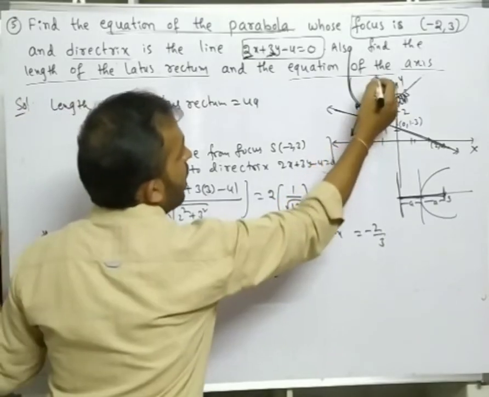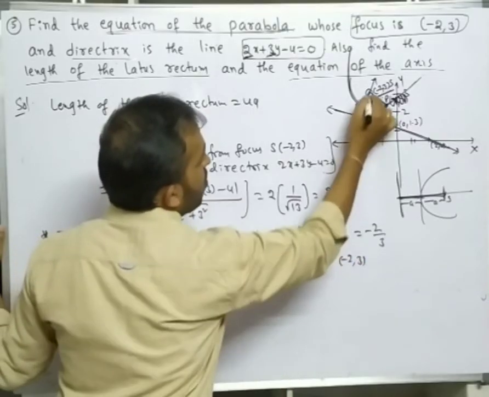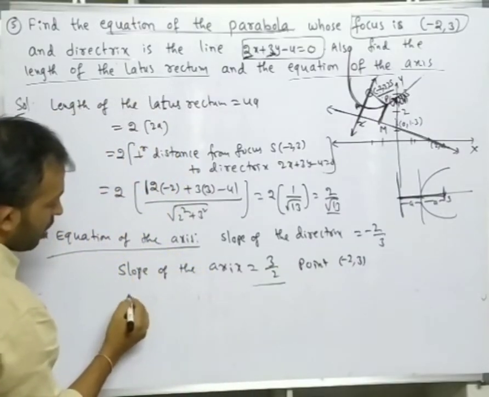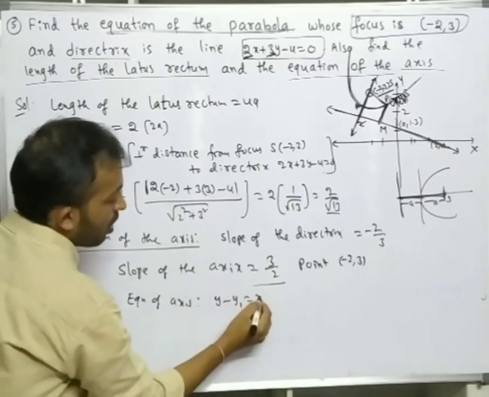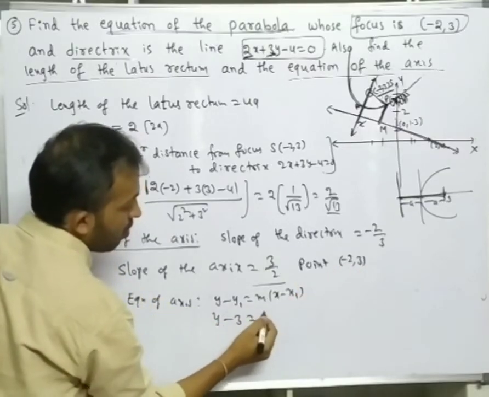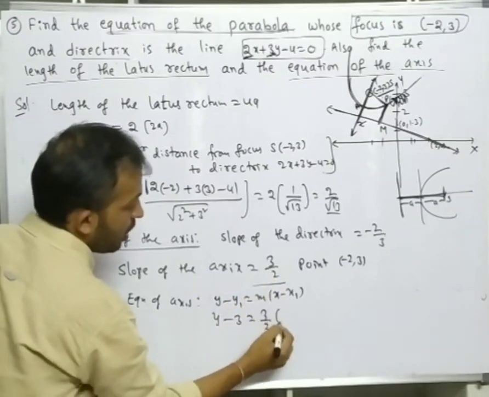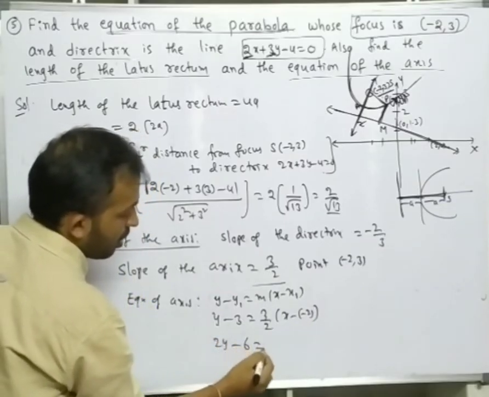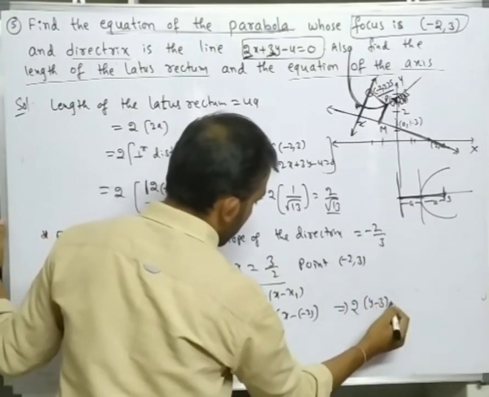We got the slope of the axis, and what is the point? Minus 2 comma 3. We know the point minus 2 comma 3. We know the slope. So what is the equation of the axis? Therefore the equation of the axis formula: y minus y1 is equal to m into x minus x1. y minus y1, that is 3, is equal to m, slope 3 by 2, into x minus of minus 2, that is x minus x1.